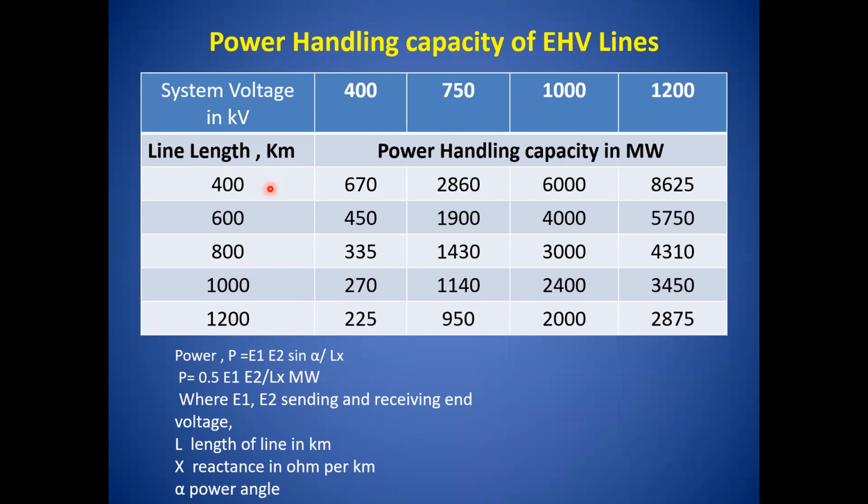And next, it depends upon the dielectric strength. Dielectric strength is nothing but, if you are increasing the system voltage from 400 kV to 750 kV, definitely we have to use a different type of insulating material, which may not be available, and hence it will play a very important role in the constraints or limitation of the transmission voltage.